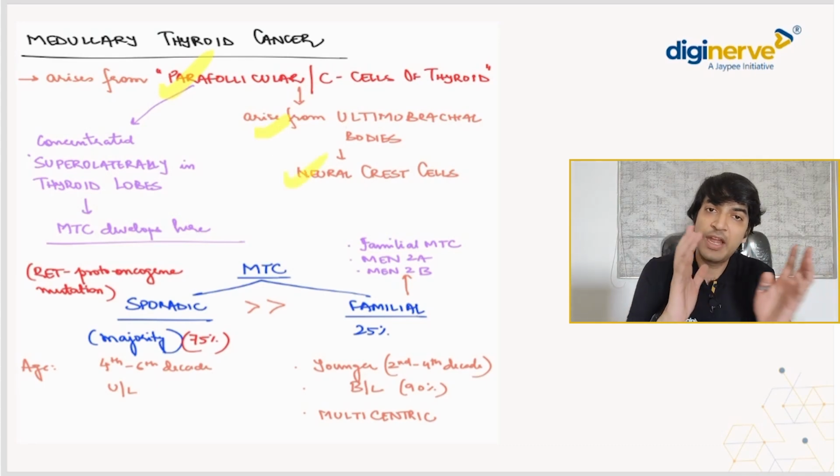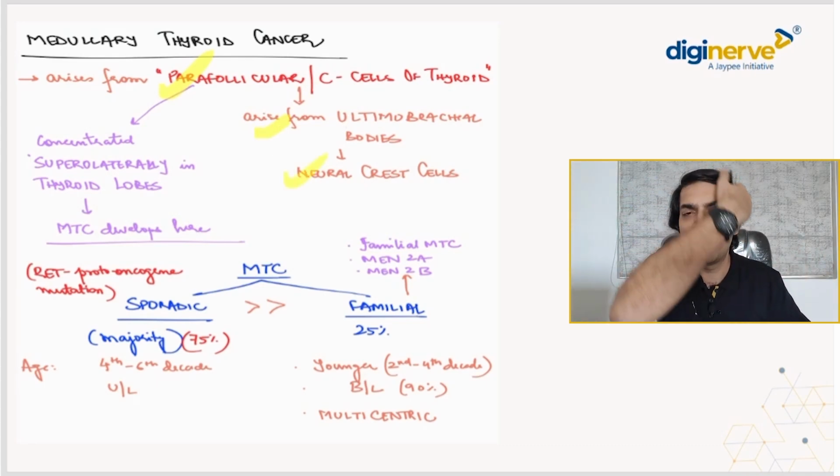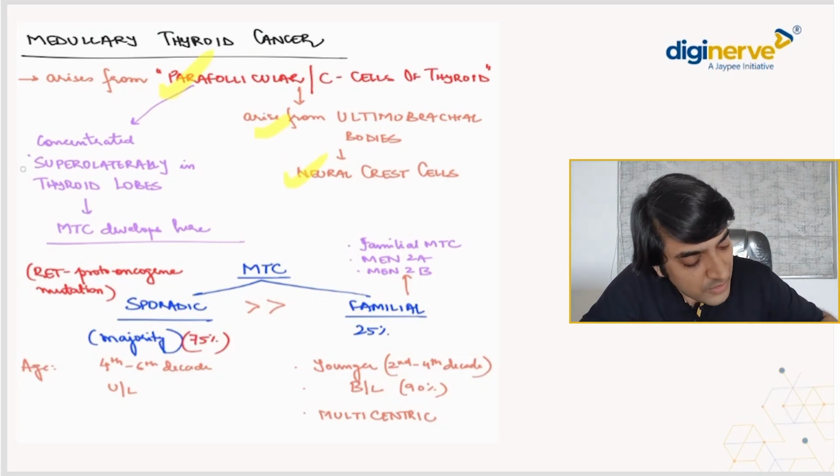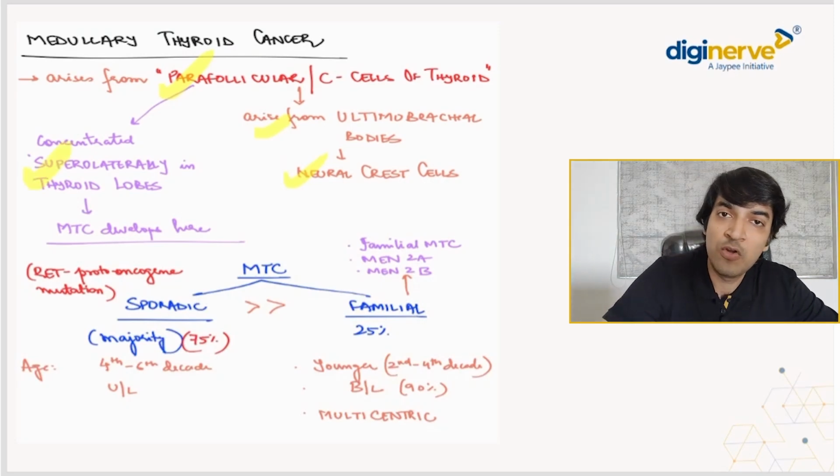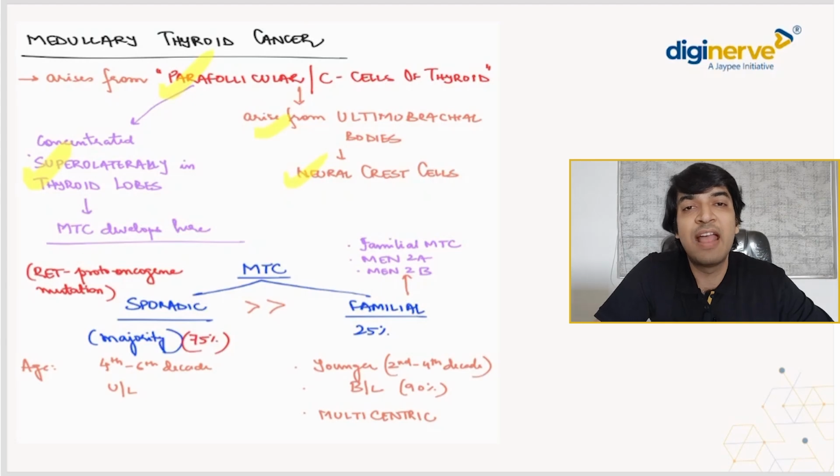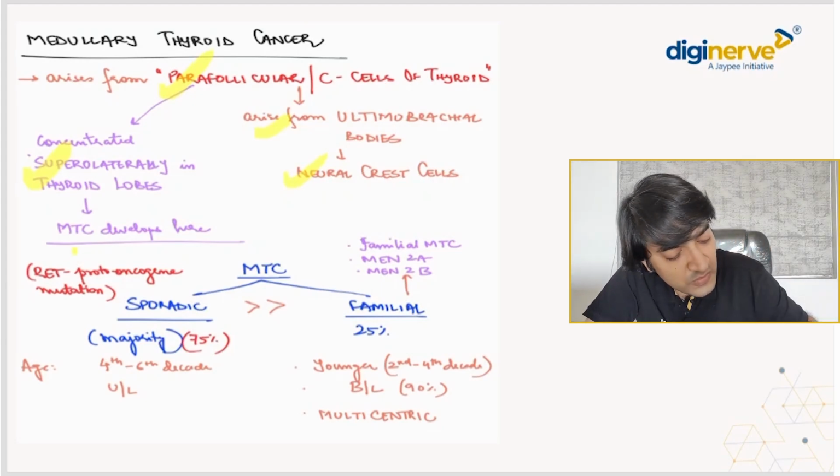Okay, now where are these located? Where are these parafollicular cells located? Beta, they are located superolaterally, so located superolaterally in the thyroid lobe, and that is the place where this cancer most commonly occurs. So this is what we know.